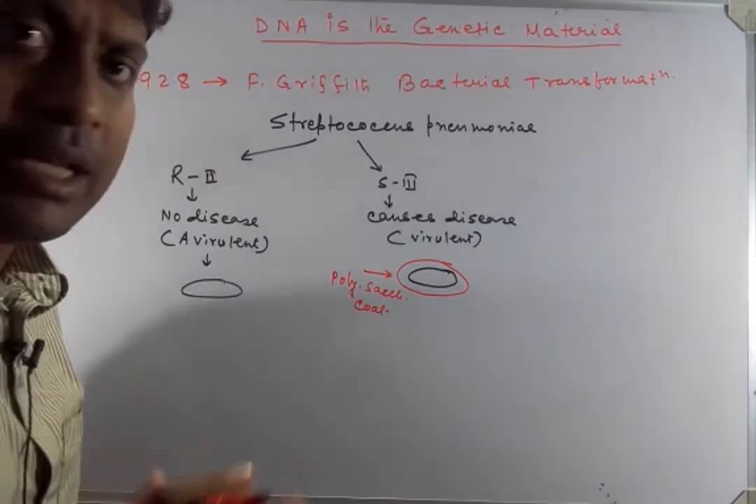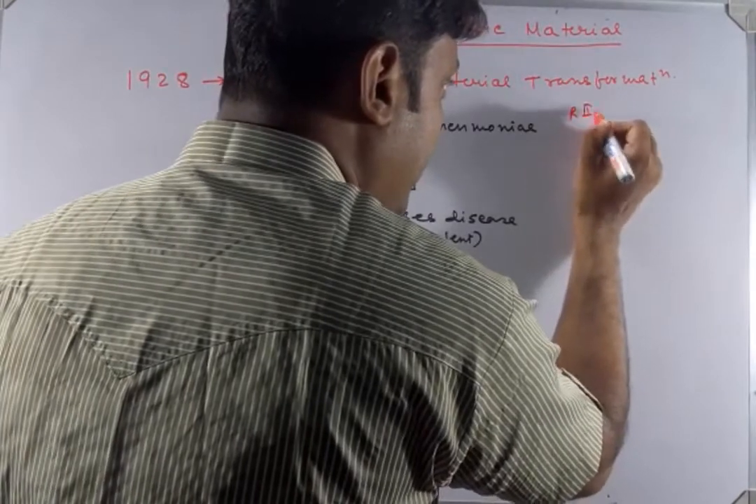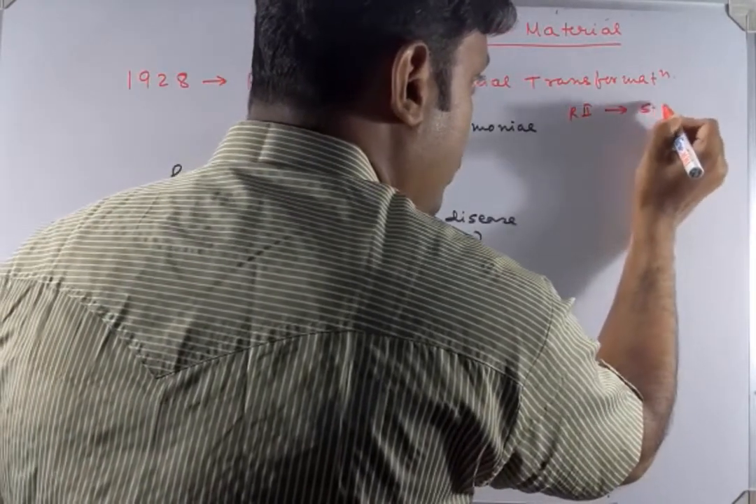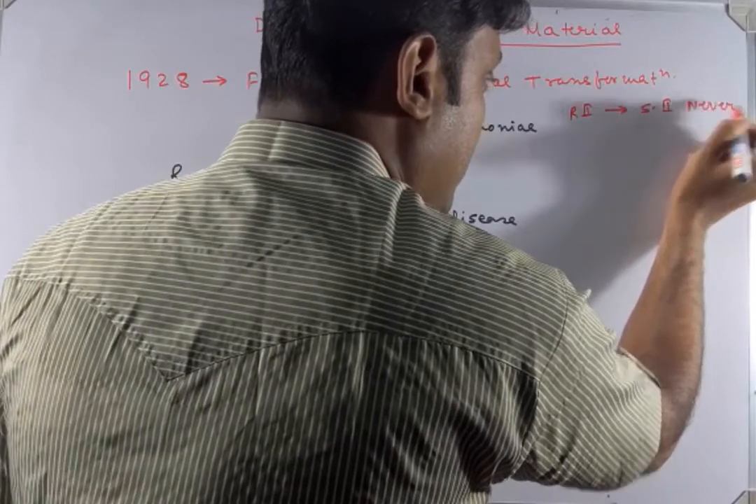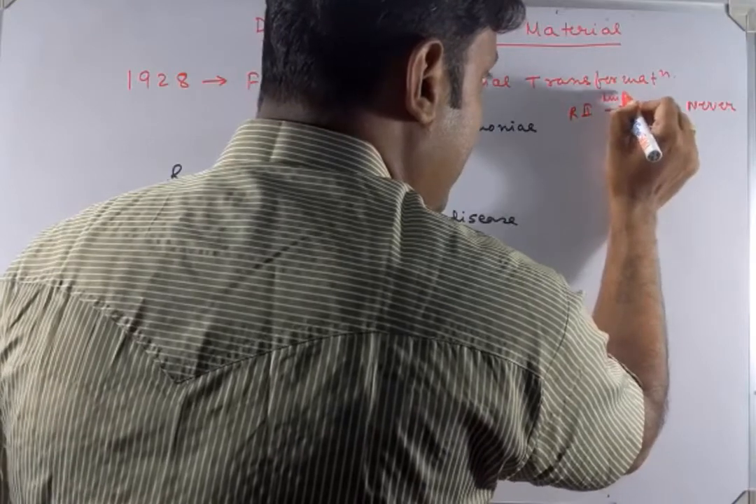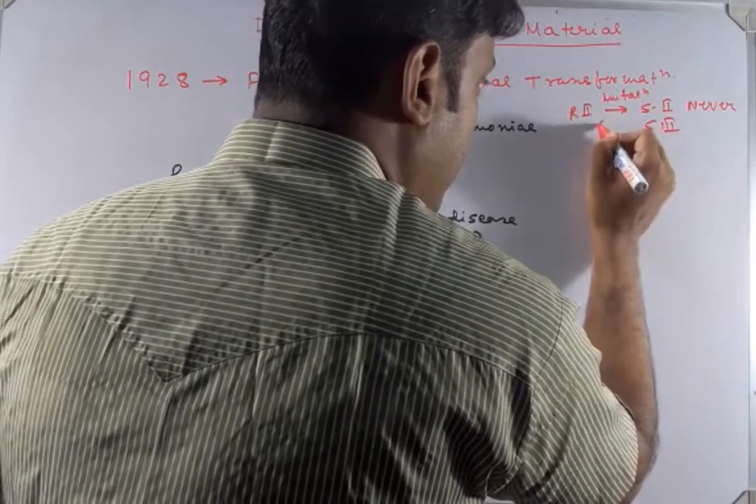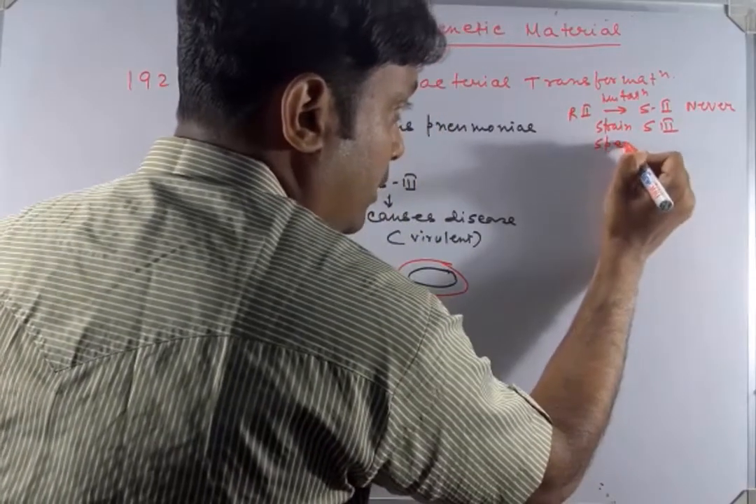Here is a key point: R2 can be mutated into S2, never S3. So the mutation is strain specific.